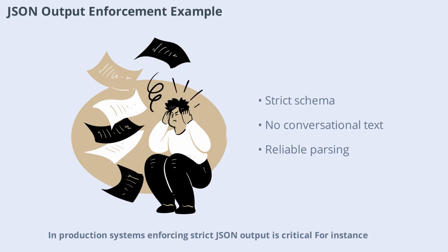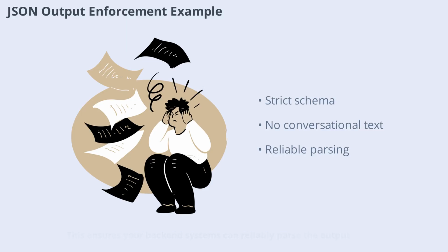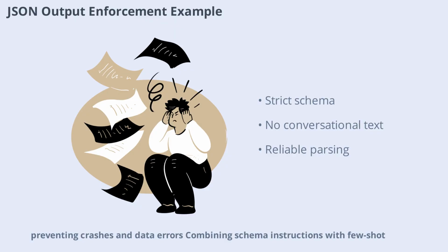In production systems, enforcing strict JSON output is critical. For instance, when extracting user info, you instruct the model to return only a JSON object with specific keys and to avoid any conversational text. This ensures your backend systems can reliably parse the output, preventing crashes and data errors. Combining schema instructions with few-shot examples further strengthens this enforcement.